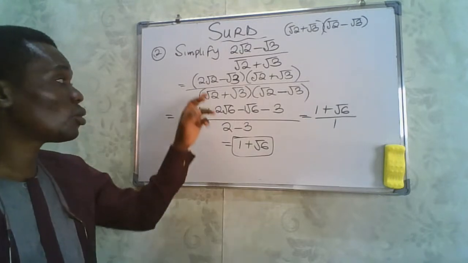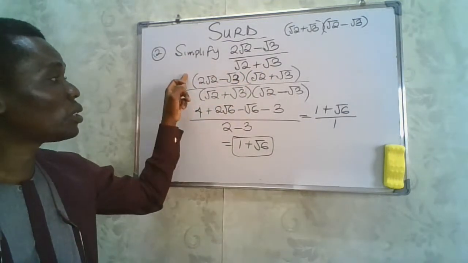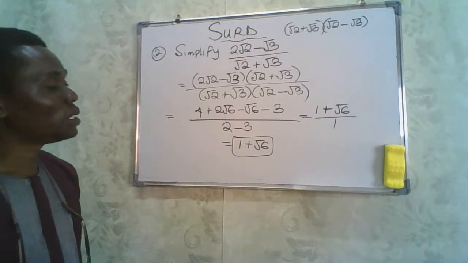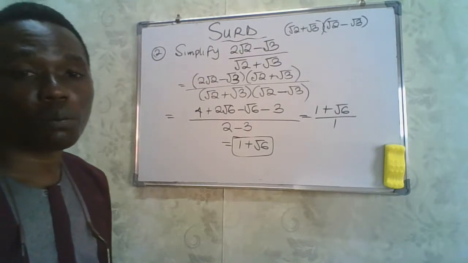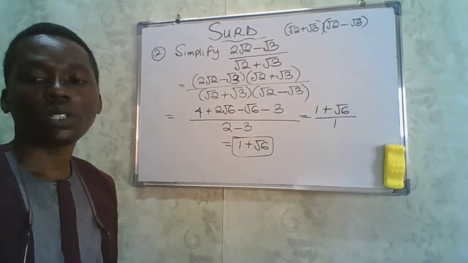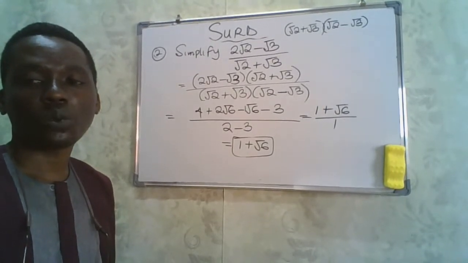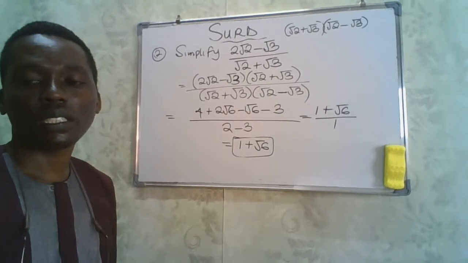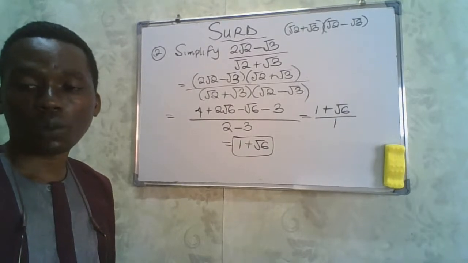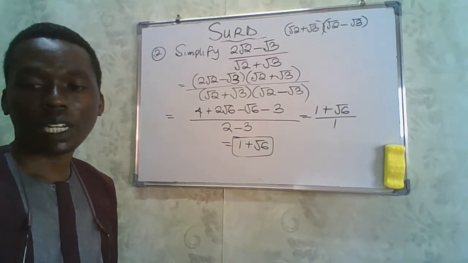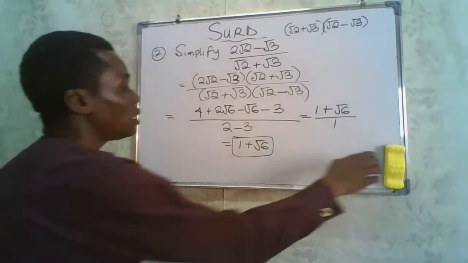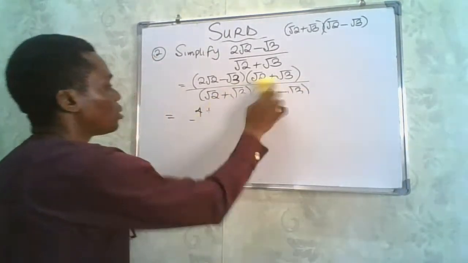Now, when you are multiplying surds, I want you to be very careful, because if you are not careful, you make a series of mistakes, which is very, very important. Now, let's consider the third and final question. In the third and final question, we are asked to rationalize this. This question has to do with the same thing we've done in the second question. So let's look at this third and final question.